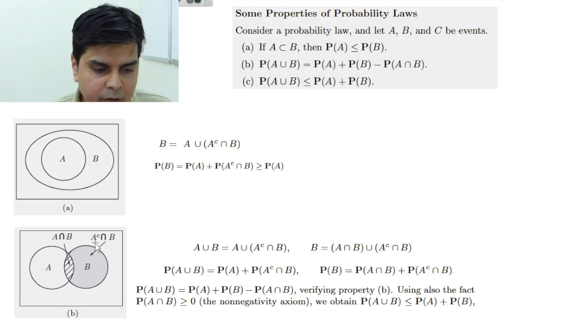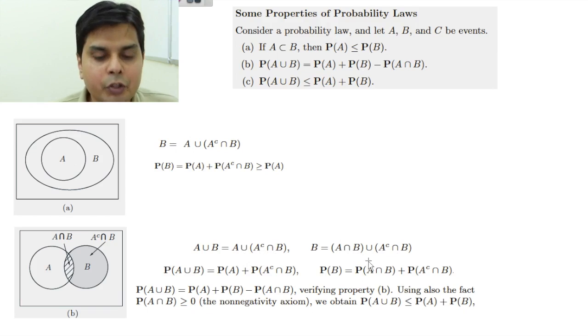What is this portion? This portion is A complement intersection B. Similarly, B I can write as this portion plus this portion, so B is (A intersection B) union (A complement intersection B). Now they are disjoint. Similarly this portion and this portion are also disjoint sets.